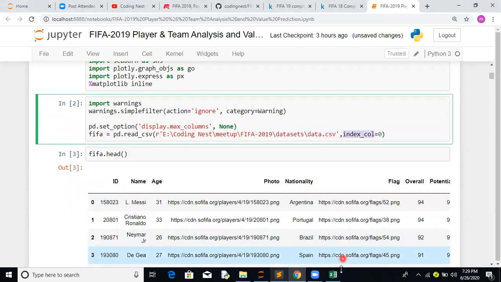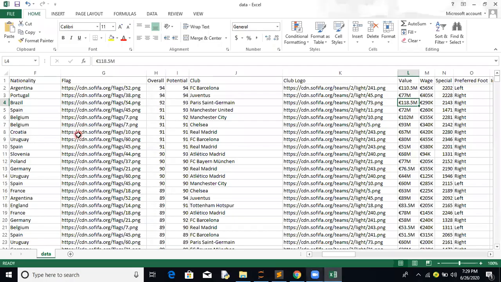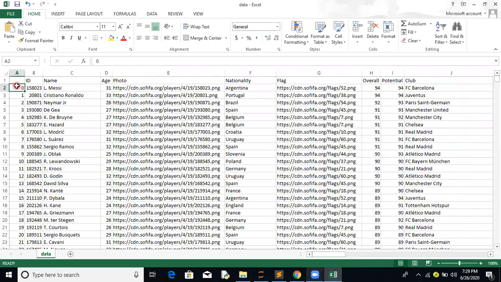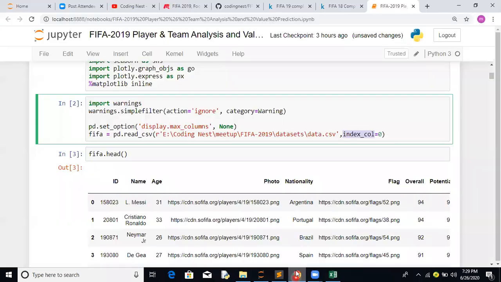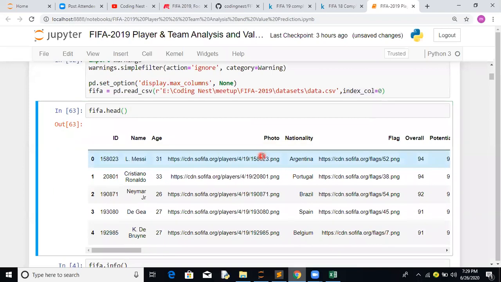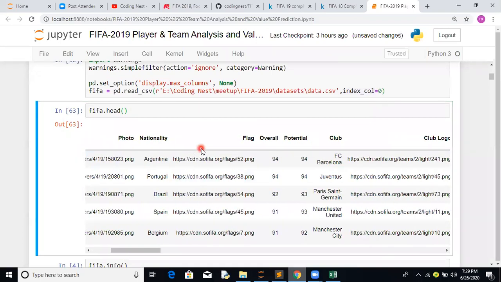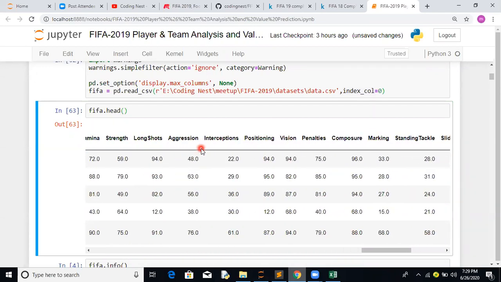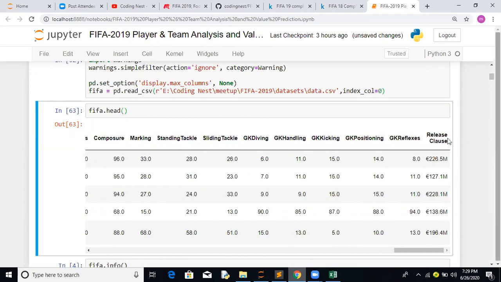The only thing we make sure of while reading this data set is that the first column is treated as an index, so index_col is equal to 0. Then FIFA.head. If we see the data, we have ID, name, age, photo, nationality, and every feature up to the release clause has been read properly.